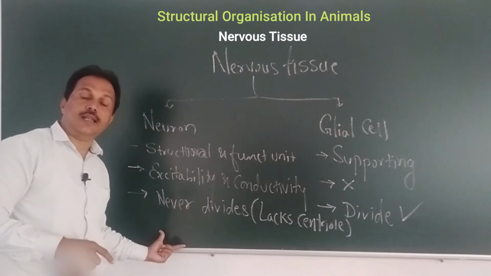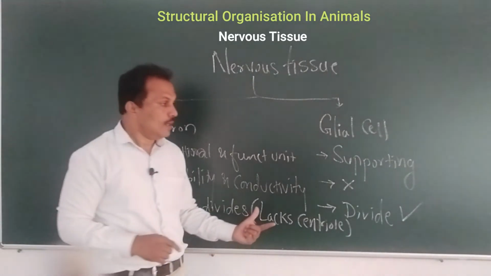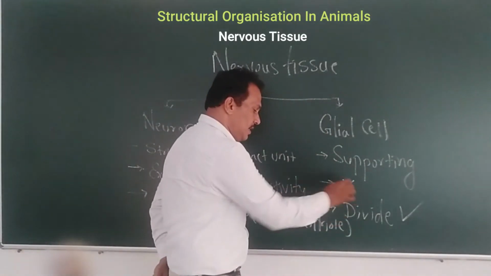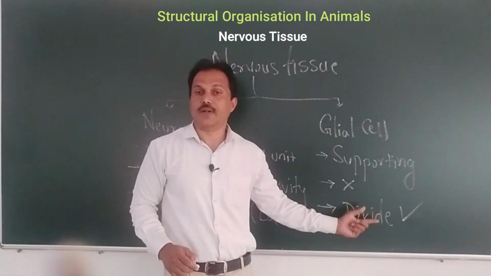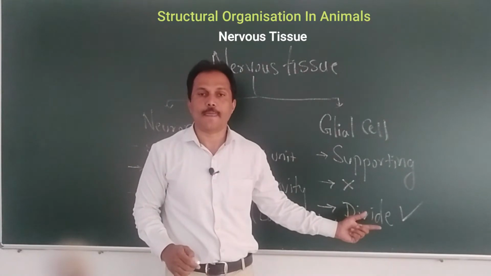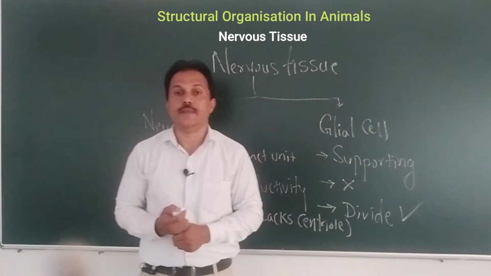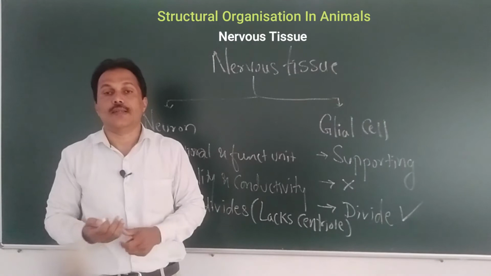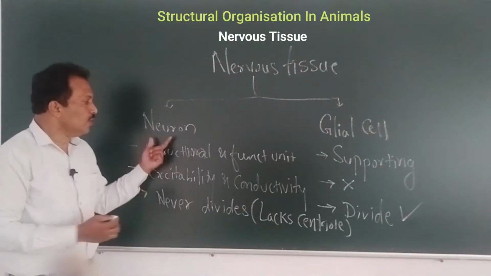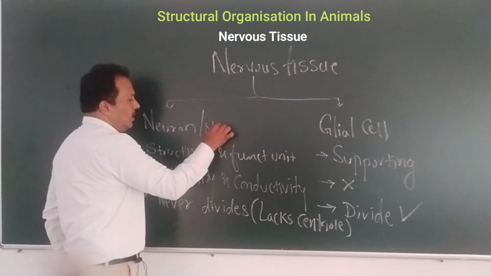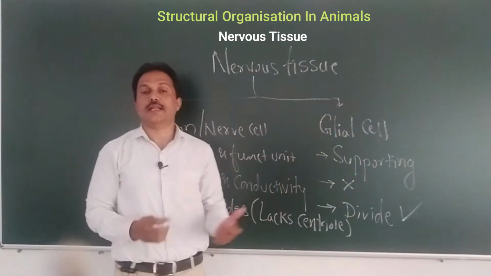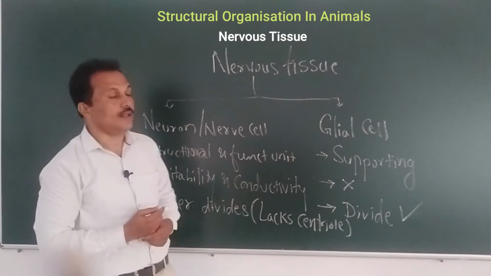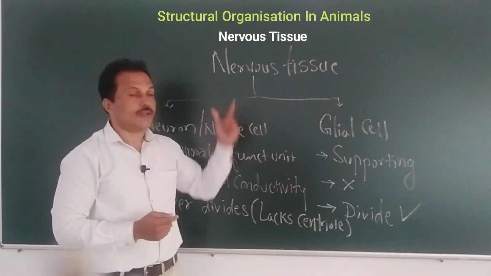That's why the nerve cell never divides, whereas glial cell can divide, because in the glial cell you will find the presence of centriole. So these are some of the important differences between the neuron, that is the nerve cell, and the glial cells. These are the two types of cells which form the nervous tissue.